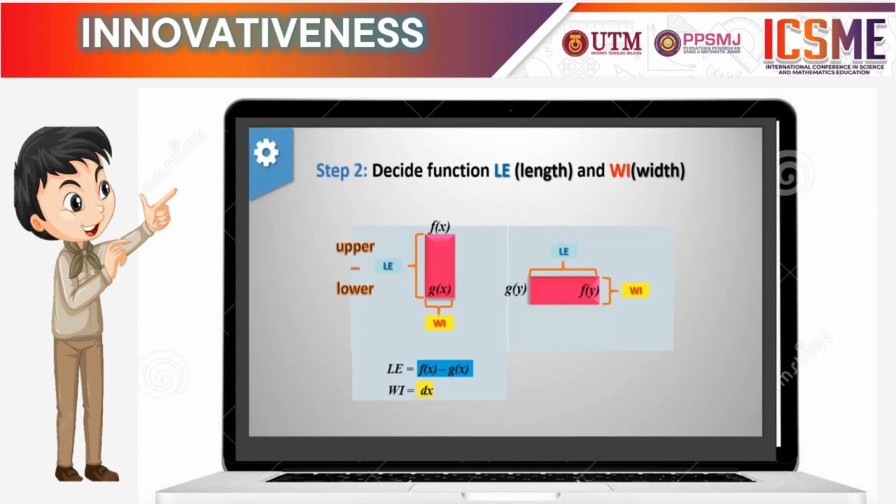For the horizontal block, we have the functions f(y) and g(y). We always take the right function subtract the left function for the length, that is, the length will be f(y) minus g(y), and the width is the small change of y, that is dy.